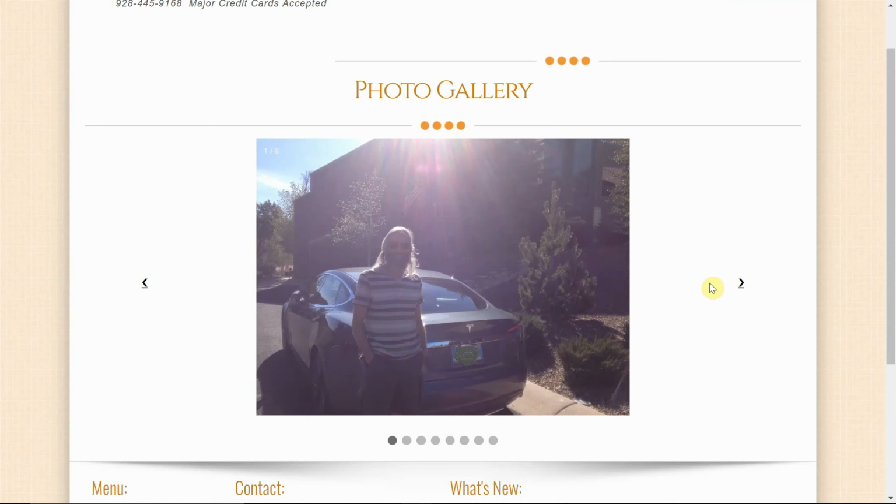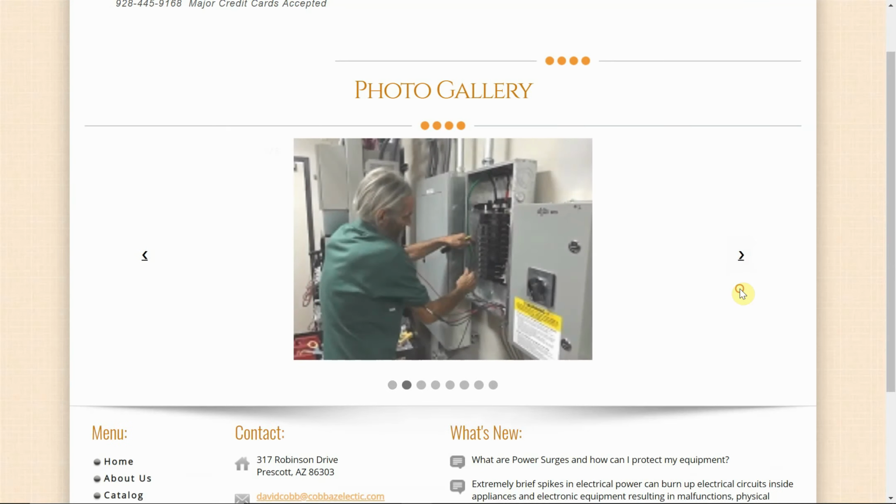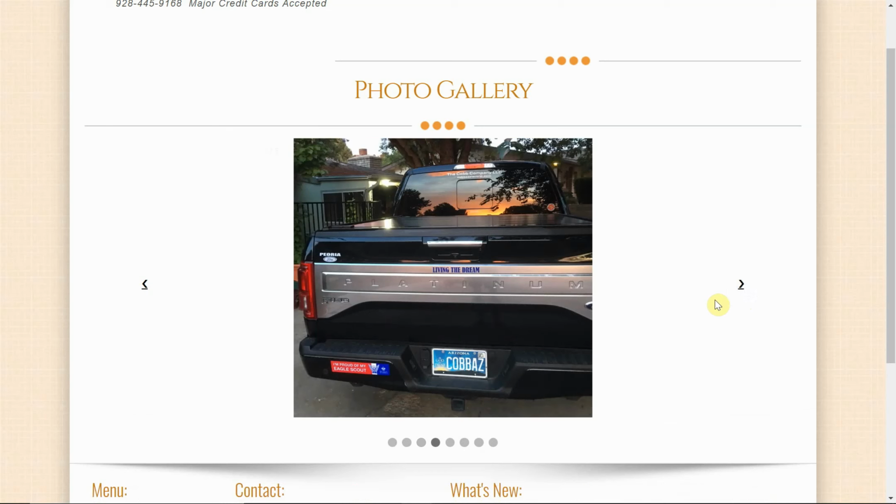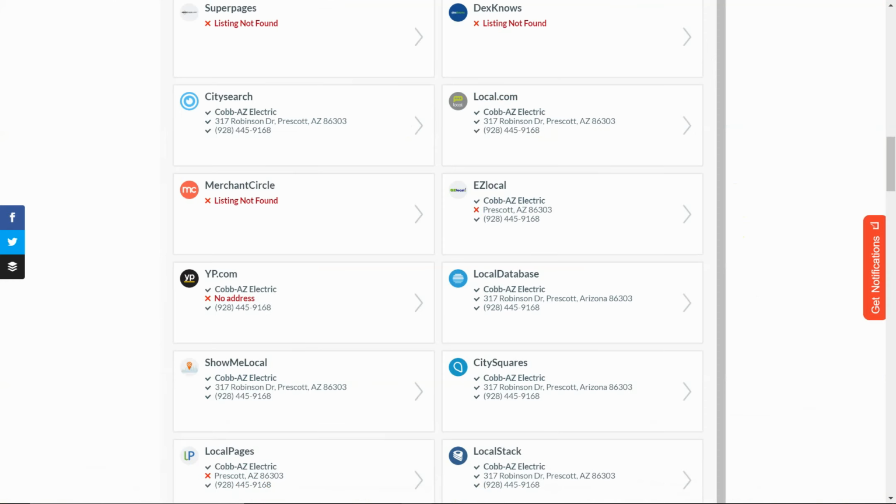You can tell he's driving this nice Tesla Model S, and he's got this nice F-150 Platinum with a personalized license plate. Cobb is obviously doing pretty well. They're getting a lot of business, and we can get you up there, getting just as many phone calls and maybe even more if we get all the stuff corrected and get you some more positive reviews.